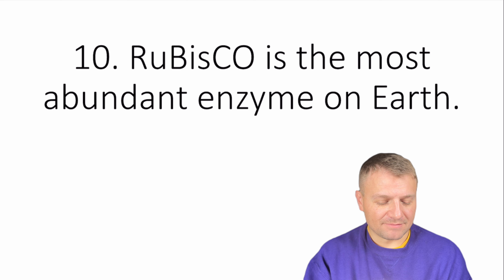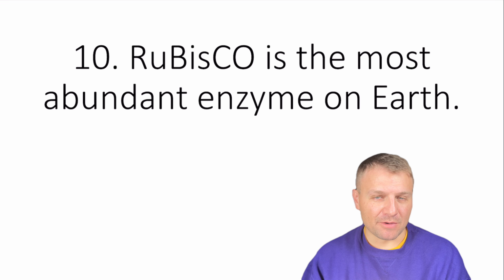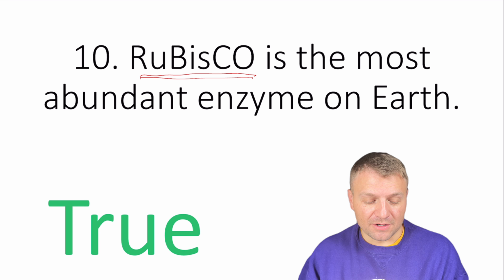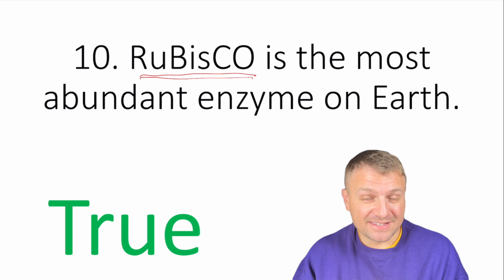And here's the last one. Number 10, rubisco is the most abundant enzyme on Earth. Remember that rubisco is the enzyme that plants are going to use for carbon fixation. And since there are tons of plants on Earth, this is the most abundant enzyme on Earth.